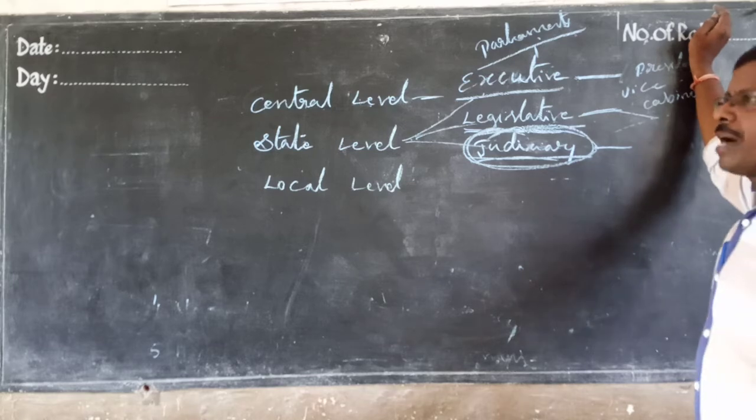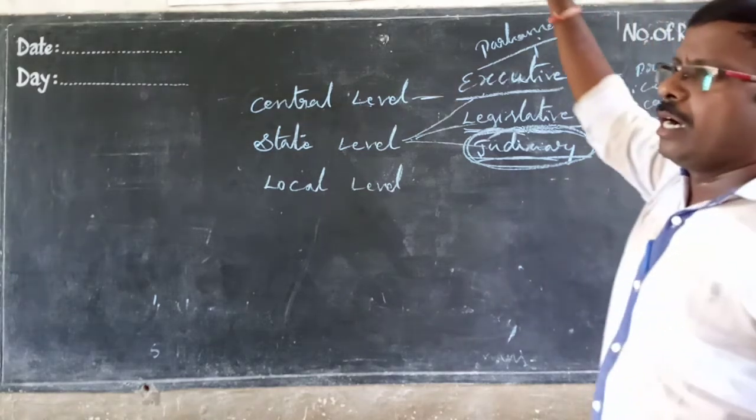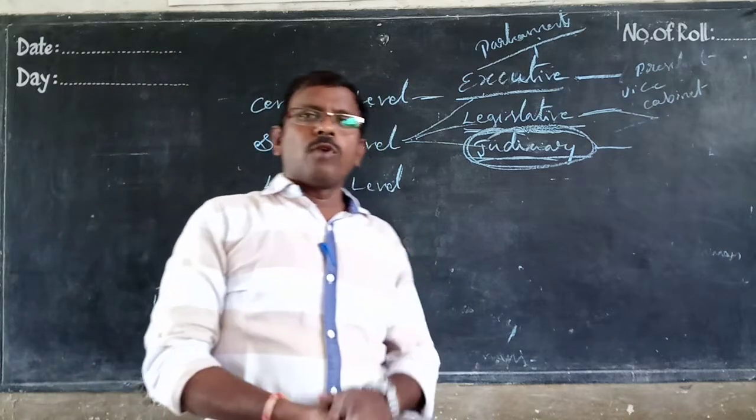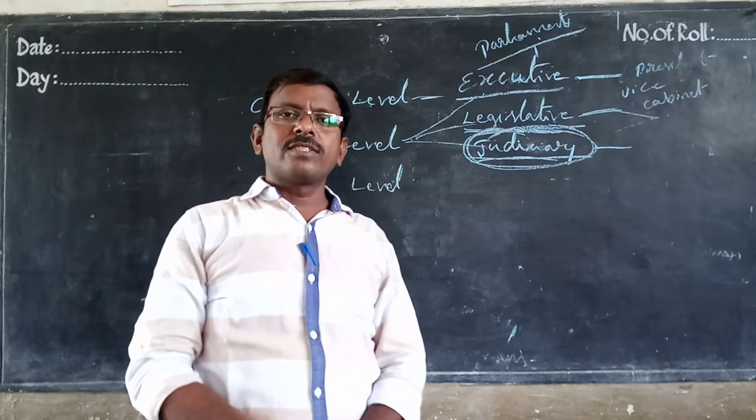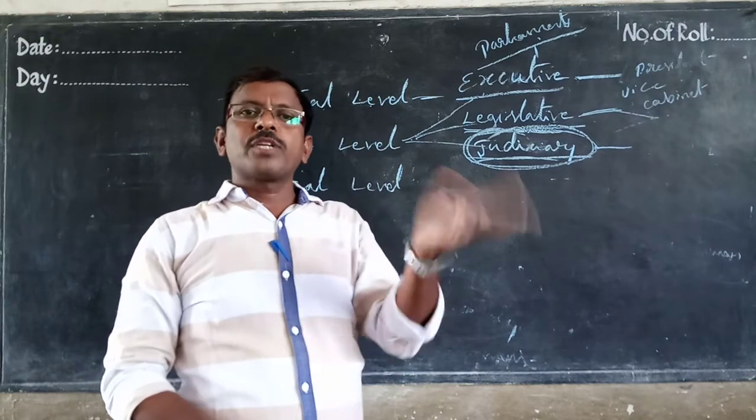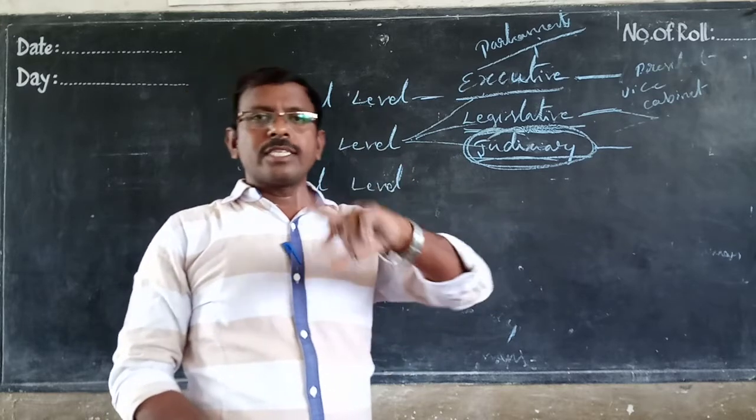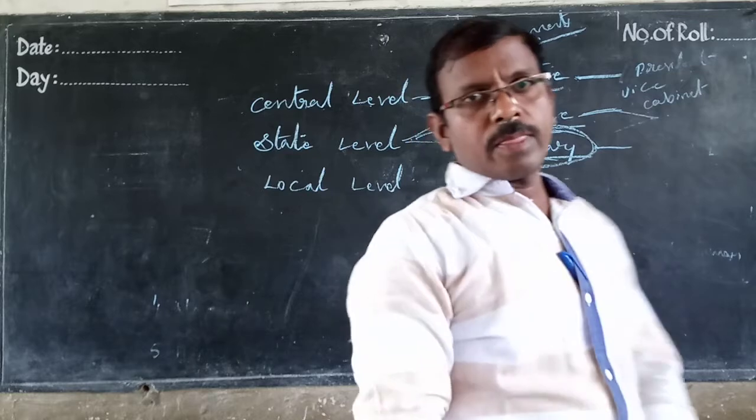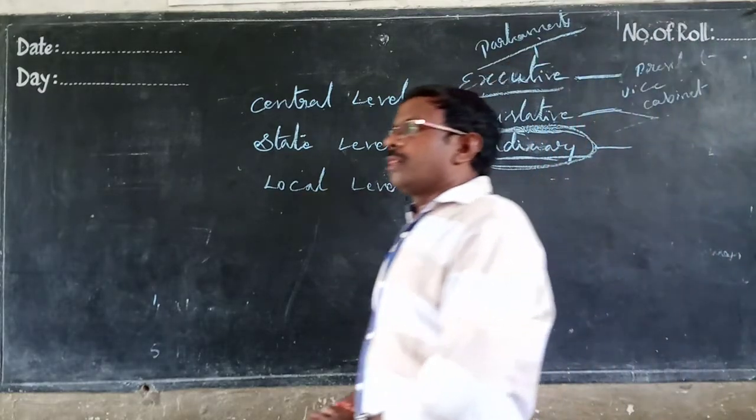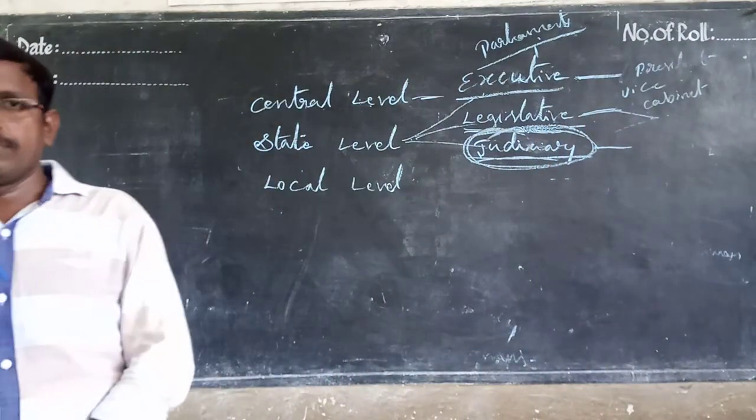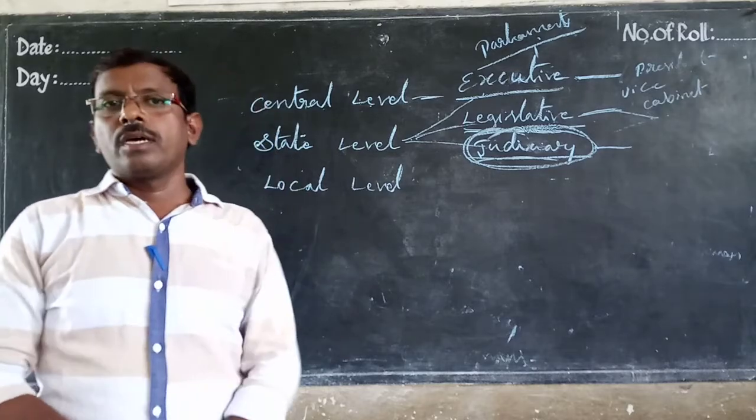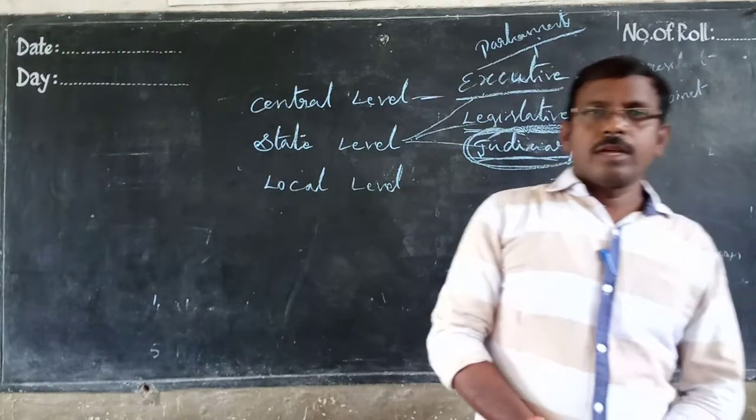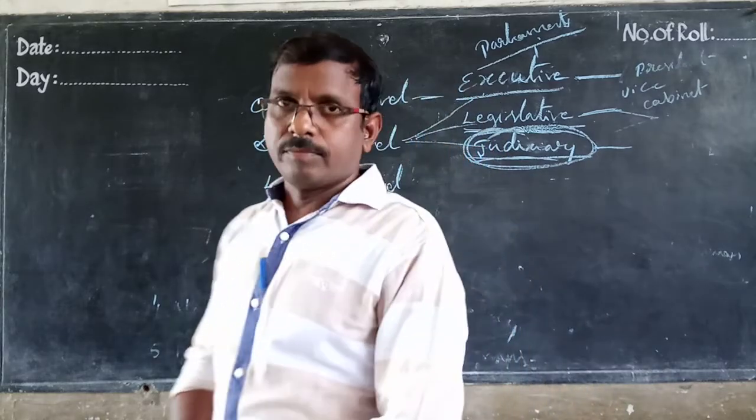Some states only have one house, that is the legislative assembly. Some states have two houses, legislative assembly and legislative council. If the state has one house, that is called unicameral. If the state has two houses, that is called bicameral.